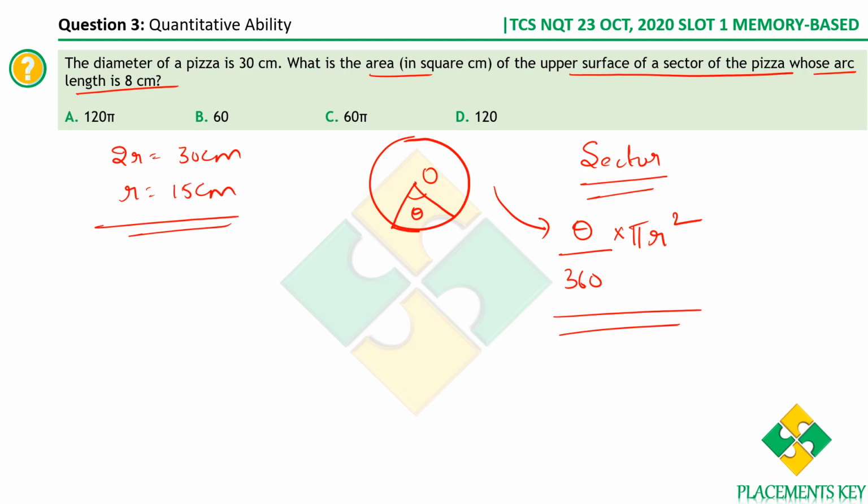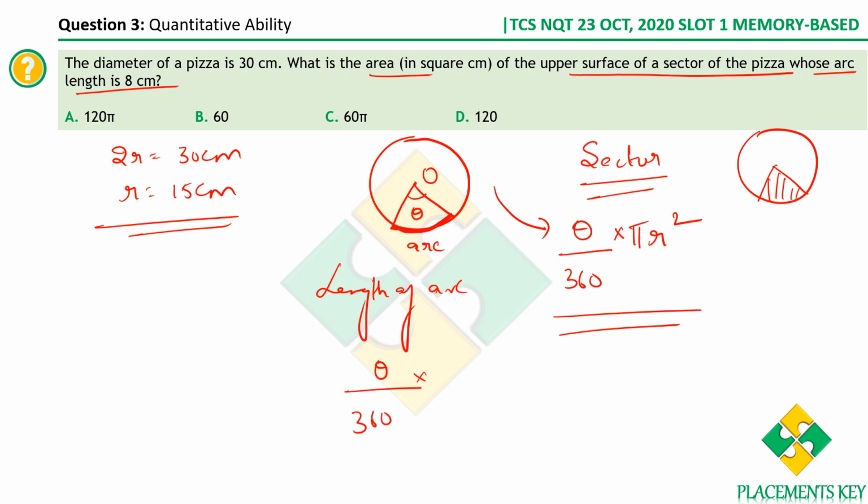So they've also given this length. This is an arc, right? A part of a circle is an arc. Please don't confuse the two. Let me draw a different figure here for your understanding. This is the sector. They've given the arc length. We already know the length of the arc formula. Length of arc is equal to theta by 360 into 2 pi r. This value is already given as 8 centimeters.